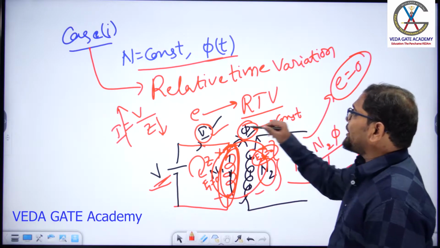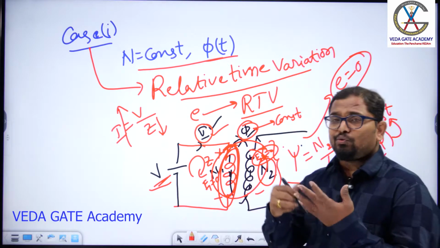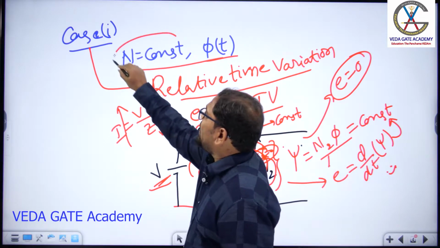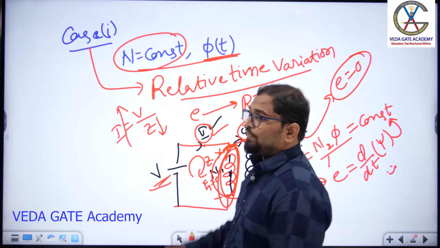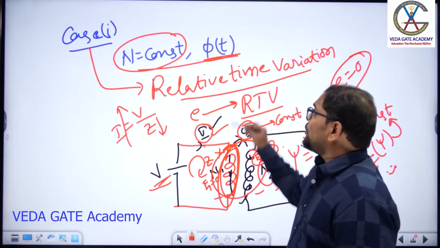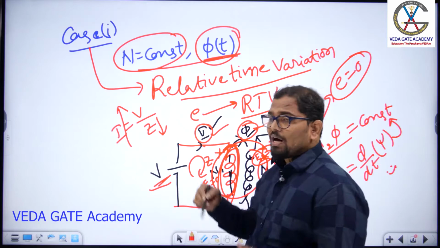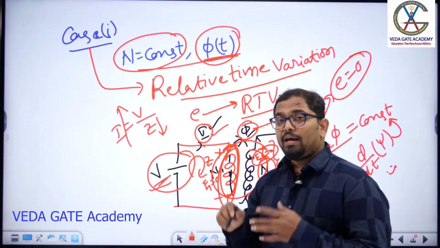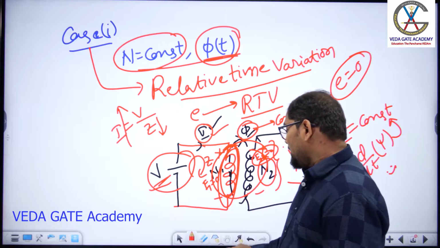Suppose this is the relative time variation. How will you get the relative time variation? By fixing the number of turns and by varying the flux with respect to time. To get the time varying flux, what do we have to connect? Instead of DC supply, we have to connect an AC supply.